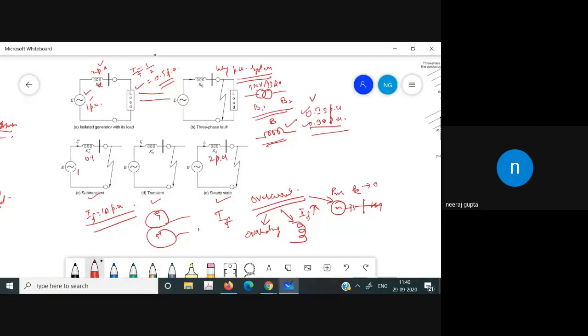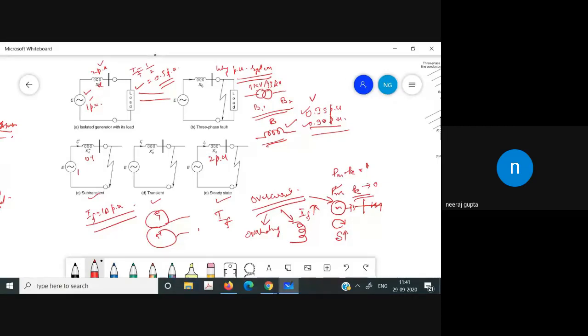Initially the balance was maintained, that is PM minus PE is equal to 0. Now this term is equal to 0, and we are only left with P mechanical, and as a result the rotor of this alternator starts accelerating, and the rotor angle also starts increasing.